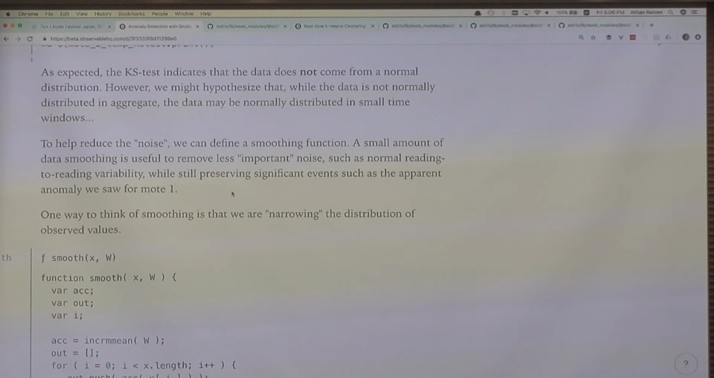However, what we might think is, even if globally the data set is not normally distributed, what if on a very small time scale, if we divide up that data set into small little chunks, into time windows, we could test if the data is normally distributed within those time windows. And if it is, then we can start applying our statistical tests within those time windows to identify anomalies.